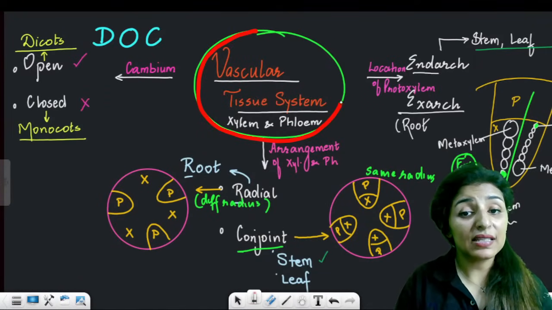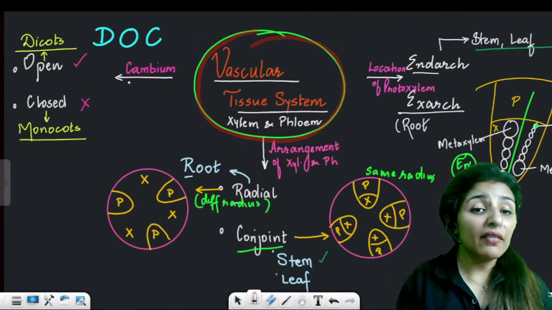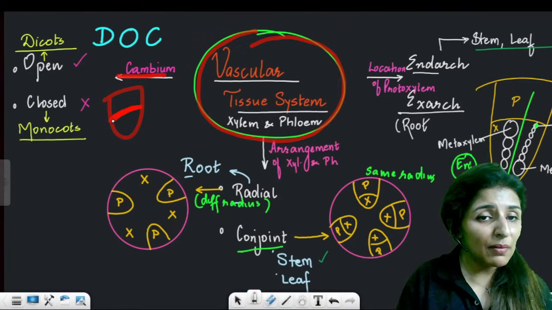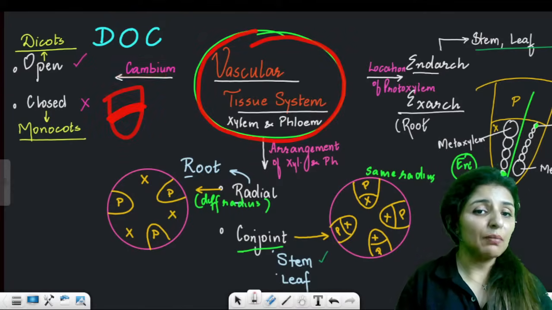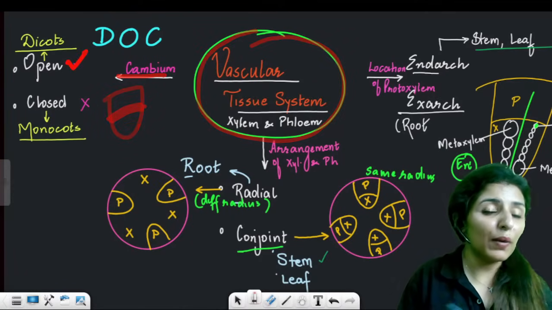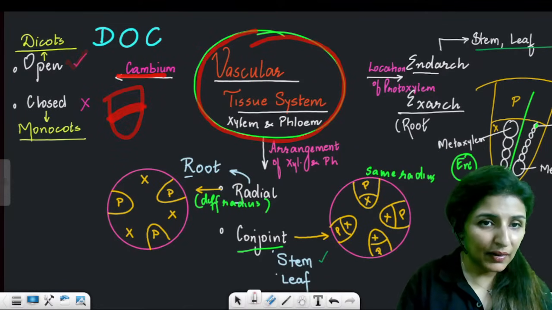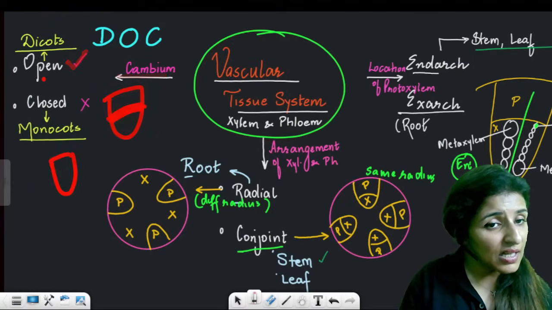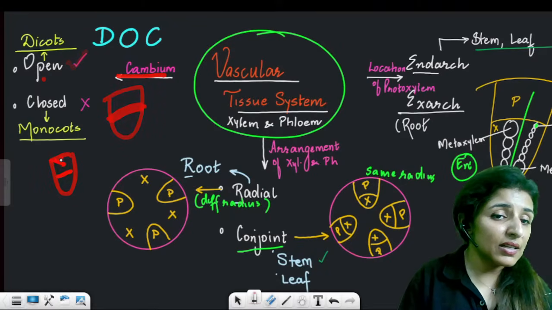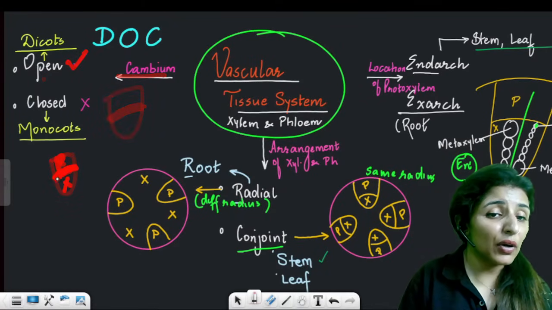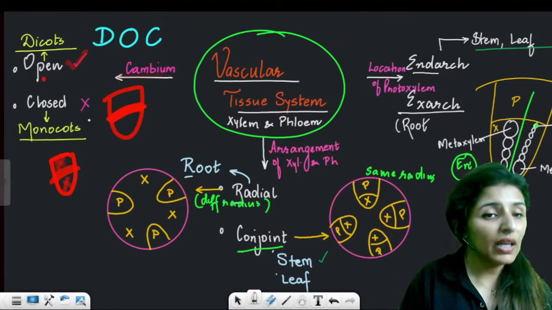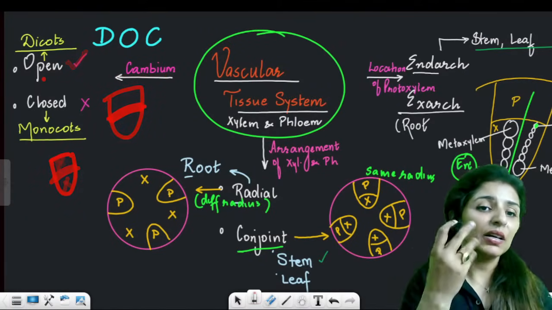Now, remember these terms. Please see. This is the vascular bundle. If the vascular bundle has cambium in between, it makes it an open vascular bundle. If there is cambium, it is open. If there is no cambium, it is just like this. There is phloem and this is xylem. In between xylem and phloem, if the cambium ring, the cambium band, is present, it is open. If there is no band of cambium, it is closed.